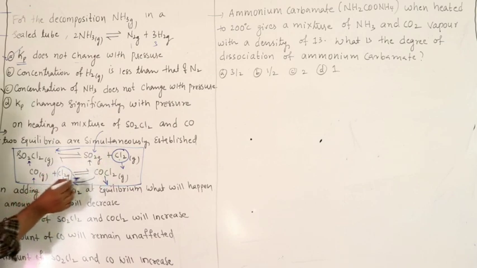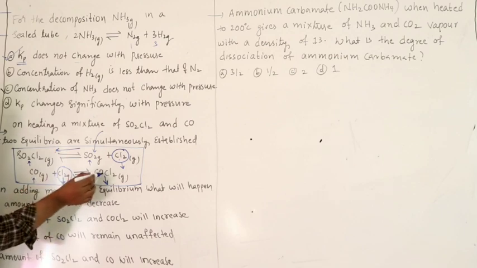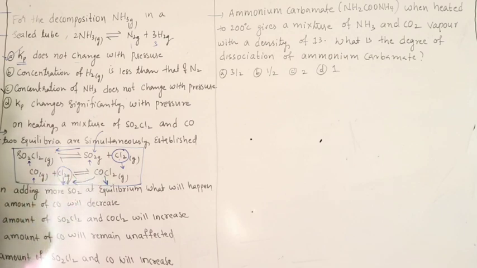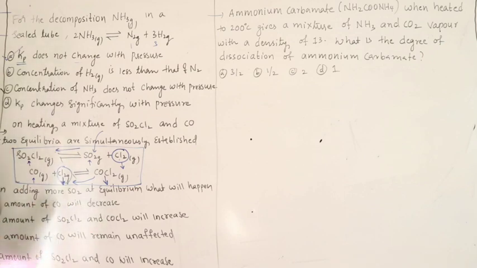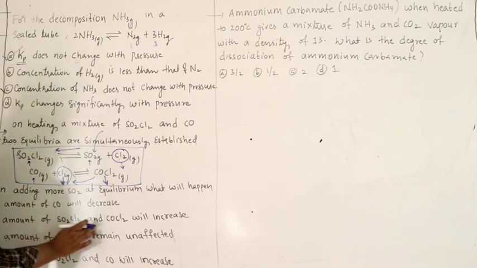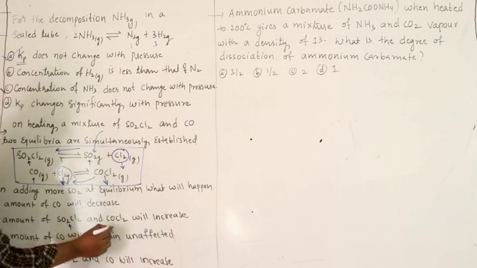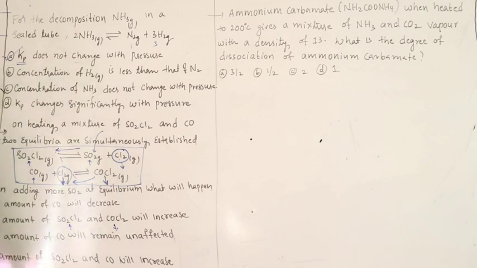If Cl2 decreases, this equilibrium shifts in backward. So, COCl2 decreases, CO increases. Amount of CO will increase, amount of SO2Cl2 increases but COCl2 decreases, so this is partially correct. Amount of CO will remain unaffected, no. Amount of CO will increase, amount of SO2Cl2 will increase, CO increases. So, this is the correct answer.